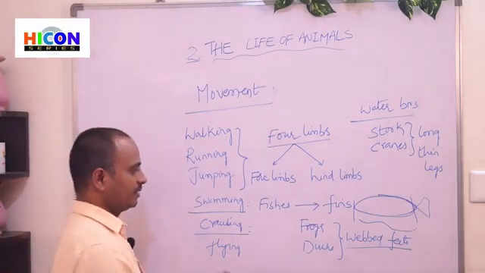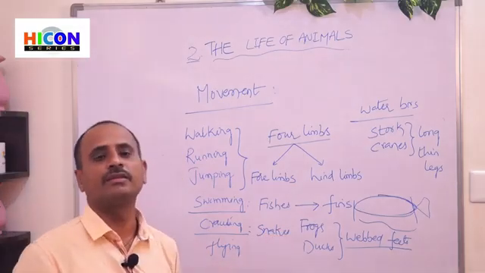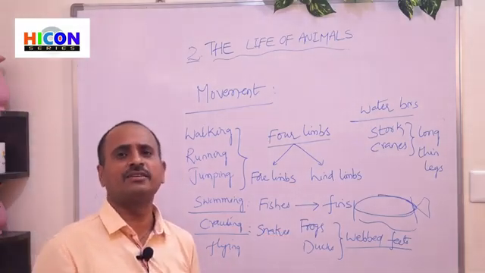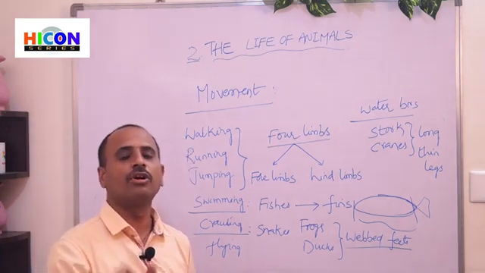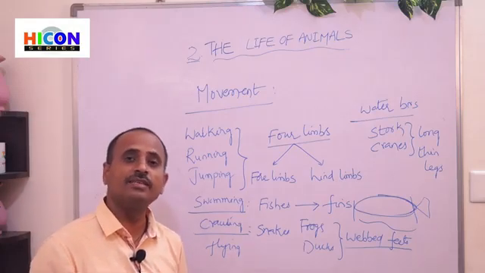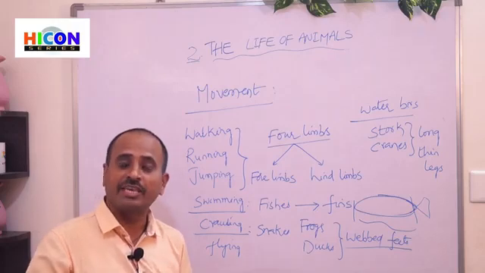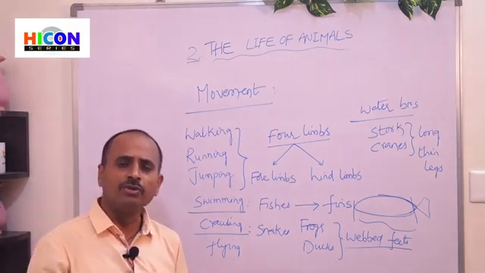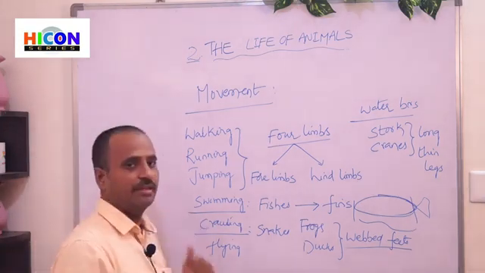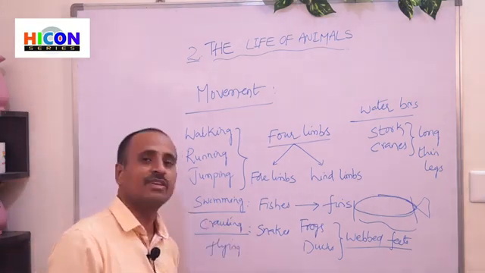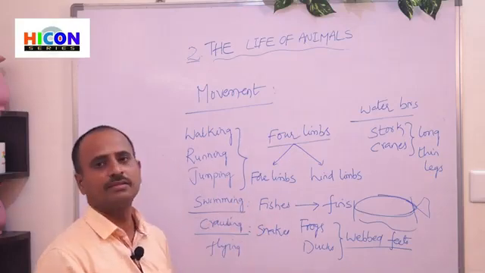And snakes. If we take snakes, the snakes have scales on their body. It does not have legs. So with the help of its scales, it can crawl on the ground. So the movement of the snake is called crawling. It does not have legs, it has scales on its body. So by using its scales, it can move from one place to another by crawling. So the movement of the snakes, lizards and crocodiles is called crawling.